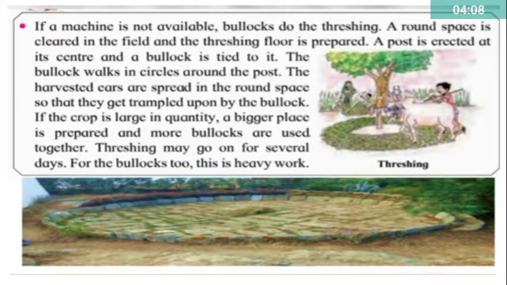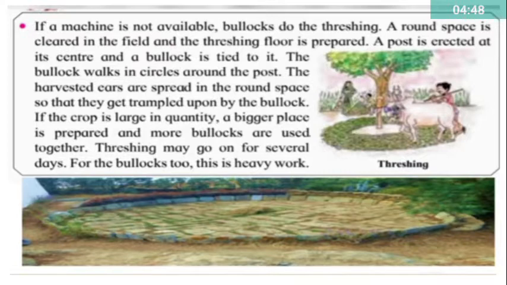If a machine is not available, bullocks do the threshing. A round space is cleared in the field and the threshing floor is prepared. A post is erected at its center and a bullock is tied to it. The bullock walks in circles around the post. The harvested ears are spread in the round space so that they get trampled upon by the bullock. If the crop is large in quantity, a bigger place is prepared and more bullocks are used together.